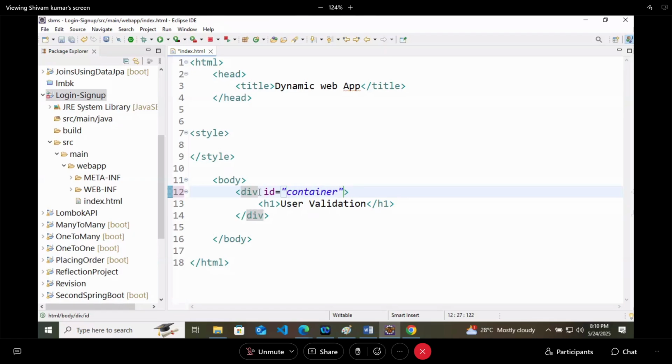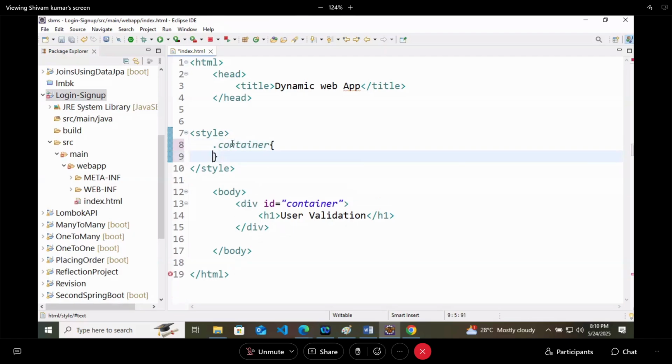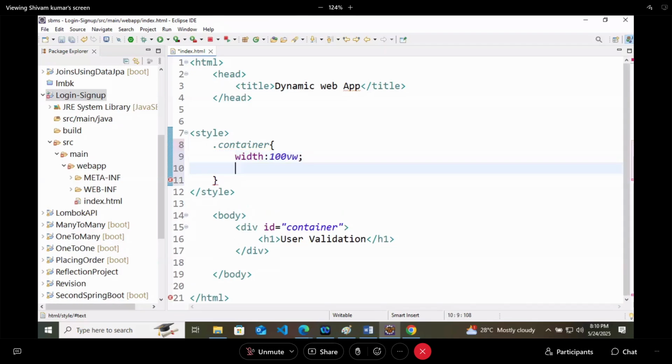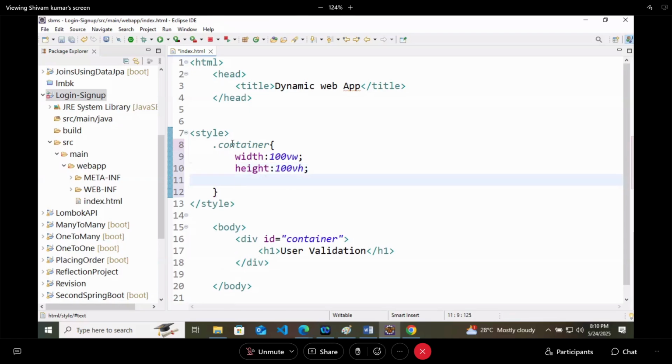This div is having an ID container. You can design it anyway.